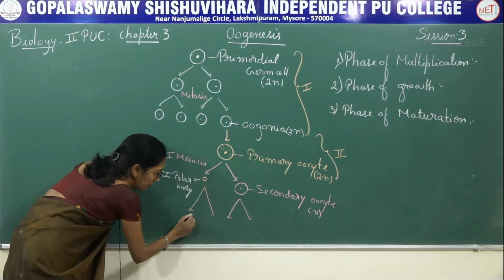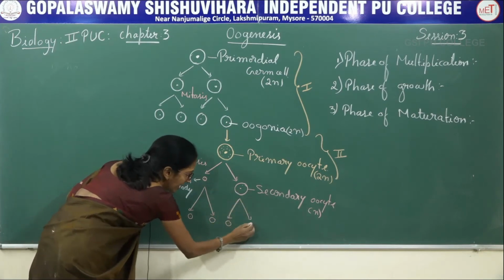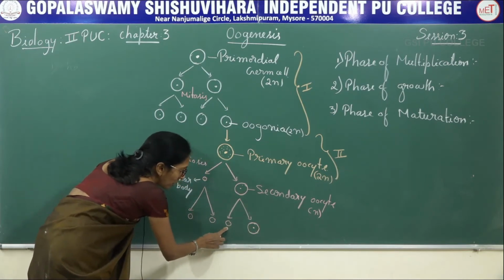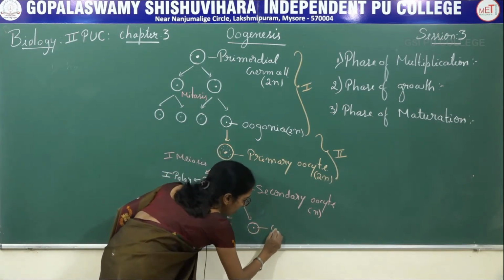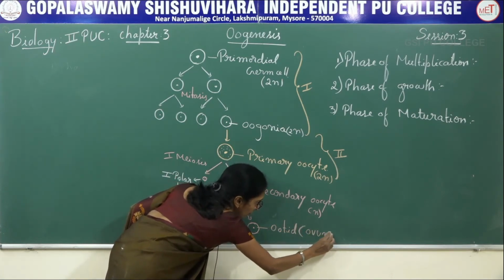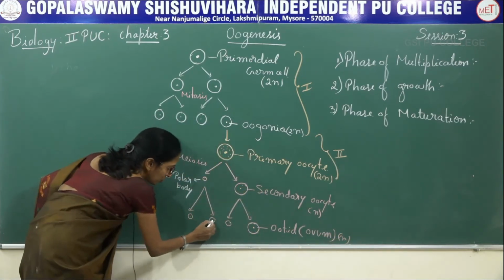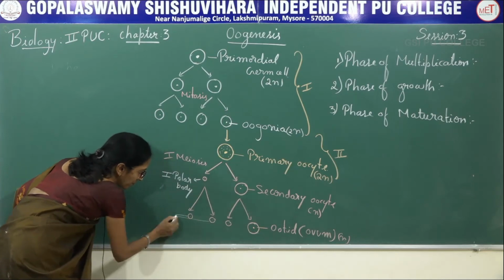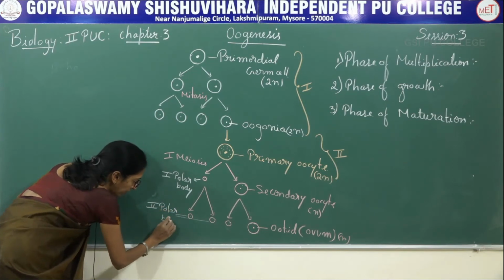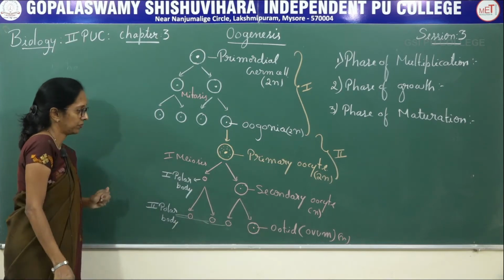These two undergo second meiotic division, resulting in unequal cells again. The smaller one is the polar body and the larger one is called the ootid or ovum. Again it is haploid in nature, and the smaller is the second polar body.